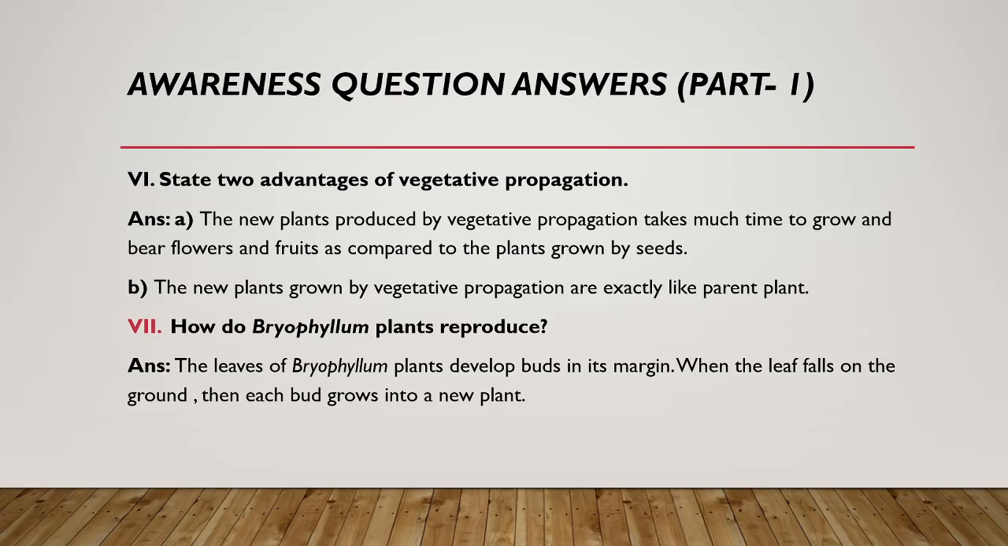Next question: how do bryophyllum plants reproduce? The leaves of the bryophyllum plants develop buds in their margin. When the leaf falls on the ground, each bud grows into a new plant.